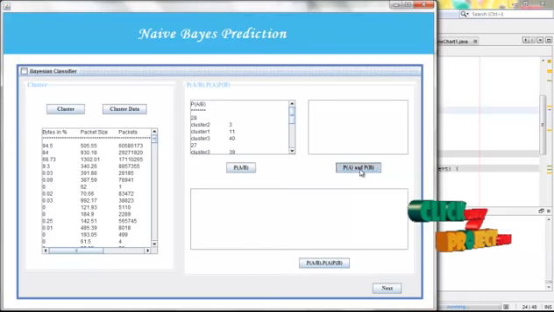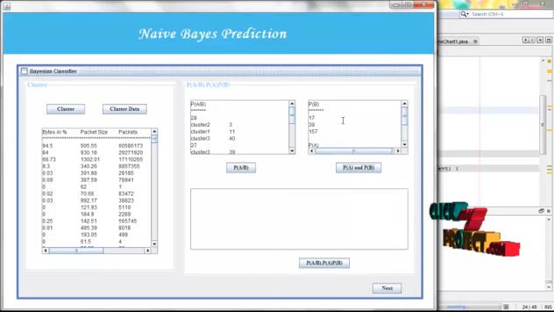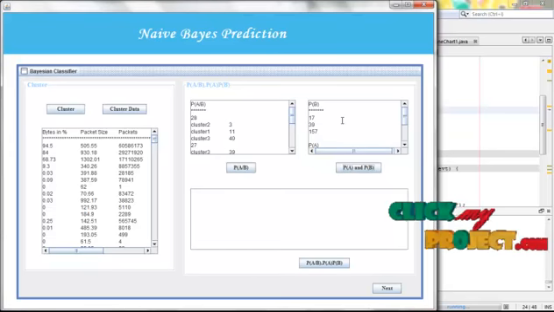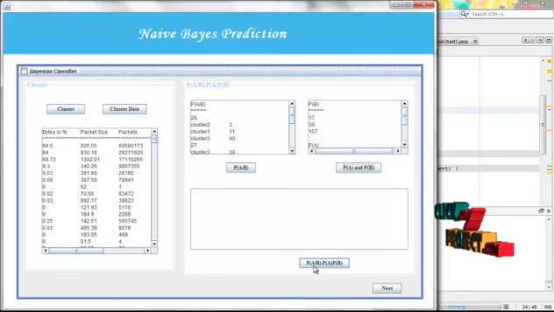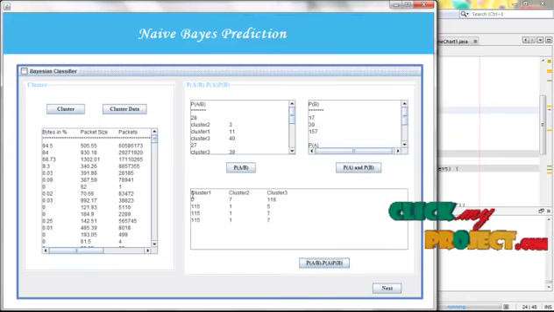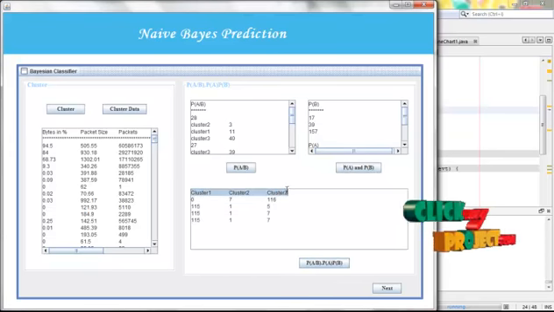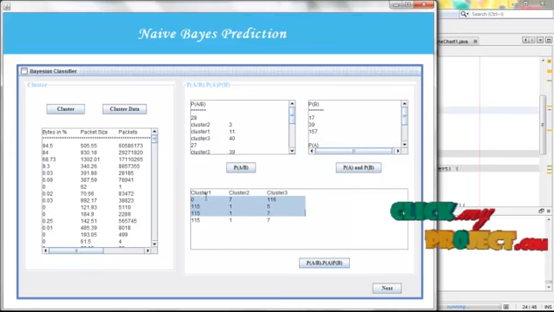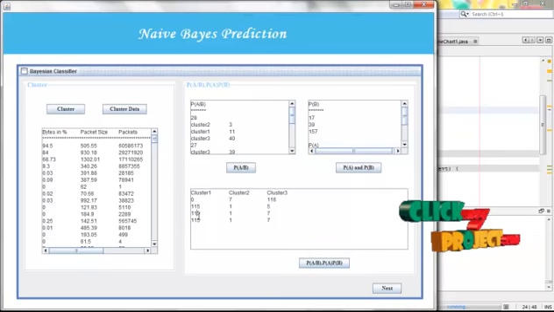Then we have to find P of A and P of B, that is, for a particular attribute, how many data are in a particular cluster. After that, this is the cluster; in our project we have 3 clusters, and these are the data: 28, 27, 26 and 25. These are the 4 data included in our project.